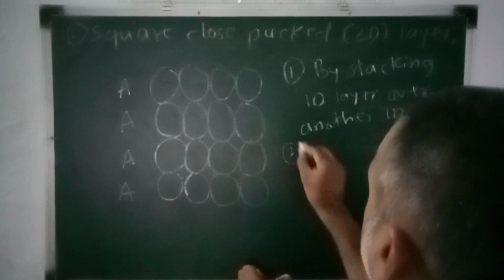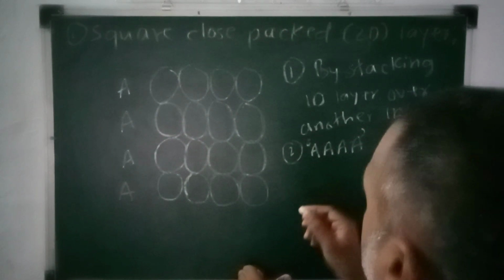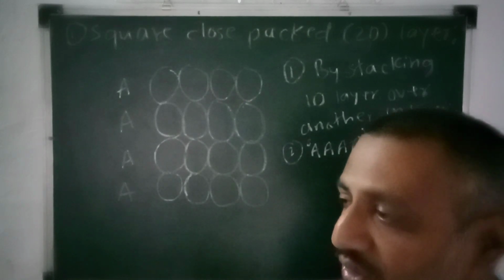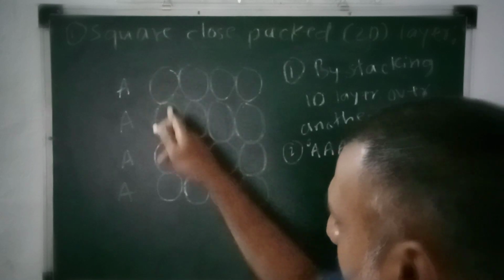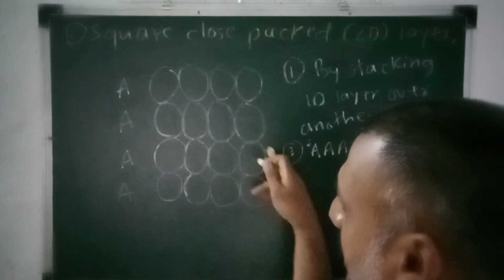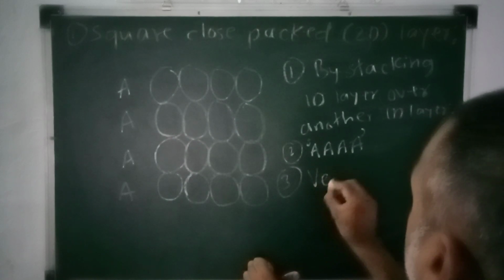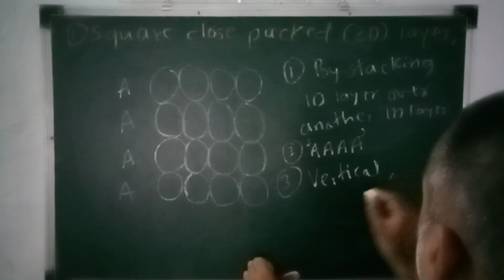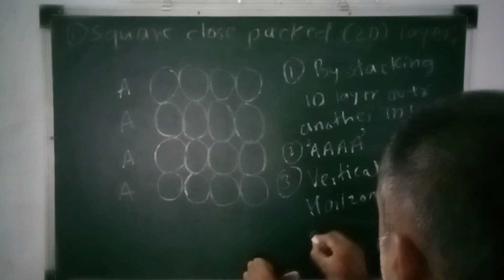It is also known as the AAAA type of structure, because the constituents have vertical as well as horizontal alignment. You are seeing these constituents have vertical alignment, and these have horizontal alignment. So there is a perfect vertical as well as horizontal alignment of the constituents.